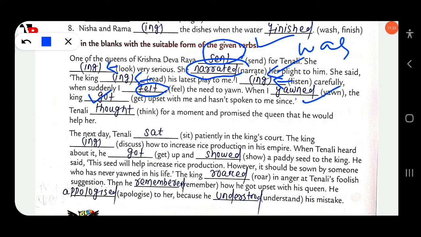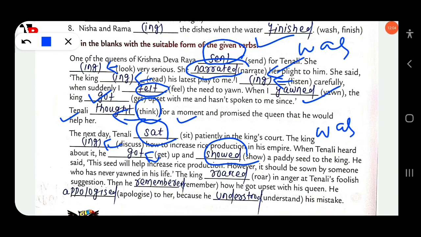Tenali thought, so here you know the past form of think is thought. Tenali thought for a moment and promised the queen that he would help her. The next day Tenali sat, the past tense of sit is sat, patiently in the king's court. The king was discussing, you have to add here ing with discuss. The king was discussing how to increase the rice production in his empire. When Tenali heard about it, he got up. Get, the past tense of get is got, and sowed, past tense of sow is sowed a paddy seed to the king.